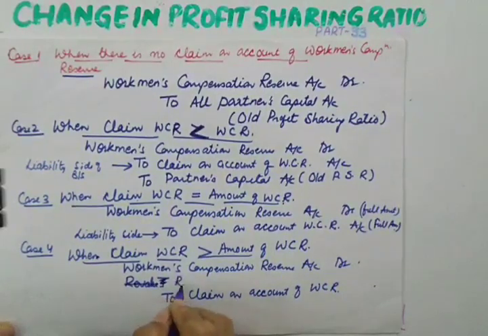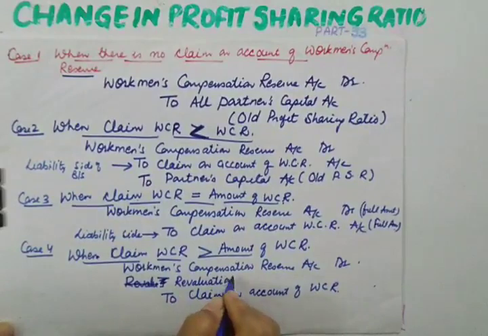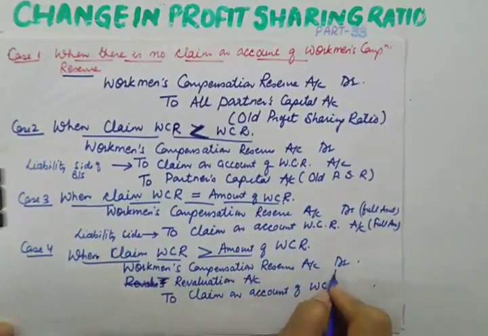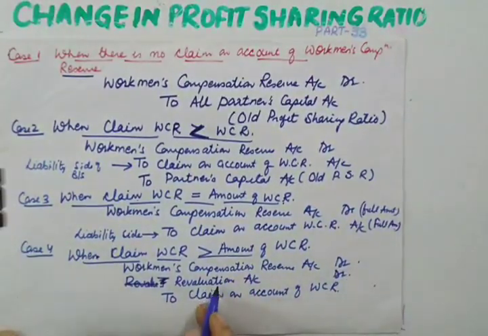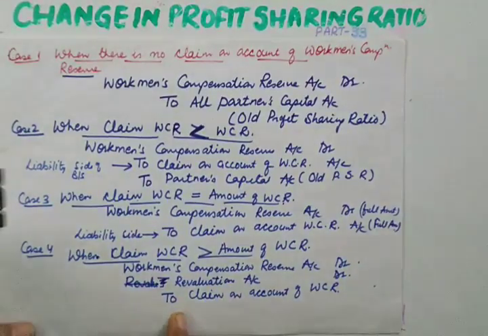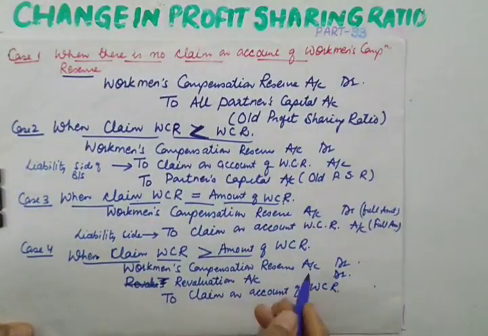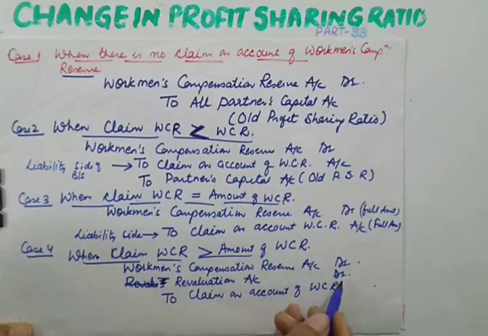Revaluation account, I am writing it again here. Revaluation account debit. This is a newly opened account. We'll be discussing this in detail in the next section, in this chapter only. So workman compensation reserve account debit, revaluation account debit. Debiting revaluation means we are meeting the loss which we are unable to recover through workman compensation reserve.